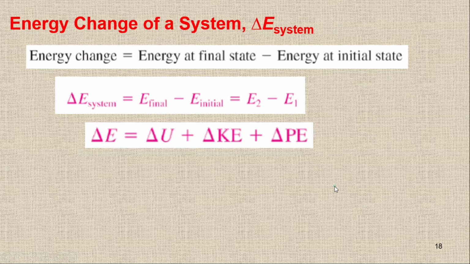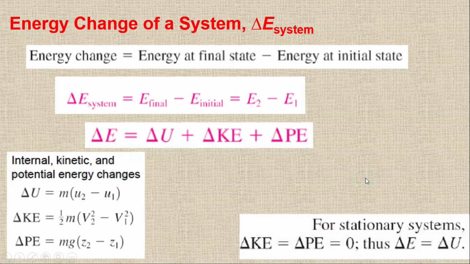In most cases, if we are going to define a stationary system, for any stationary system, the kinetic energy change and the potential energy change will be equal to 0. For stationary systems, we say that there is no kinetic energy change and no potential energy change. So we don't have any kinetic energy and potential energy term here. Only the system energy change will be equal to the change in the internal energy. So we will have only internal energy for the delta E system. So this is about delta E system.